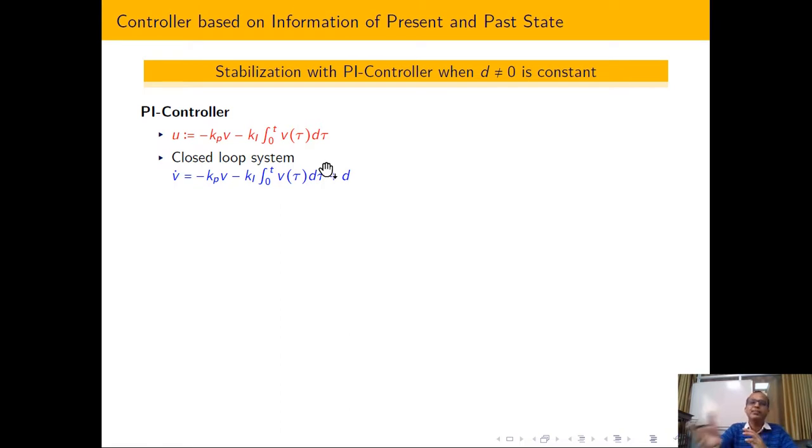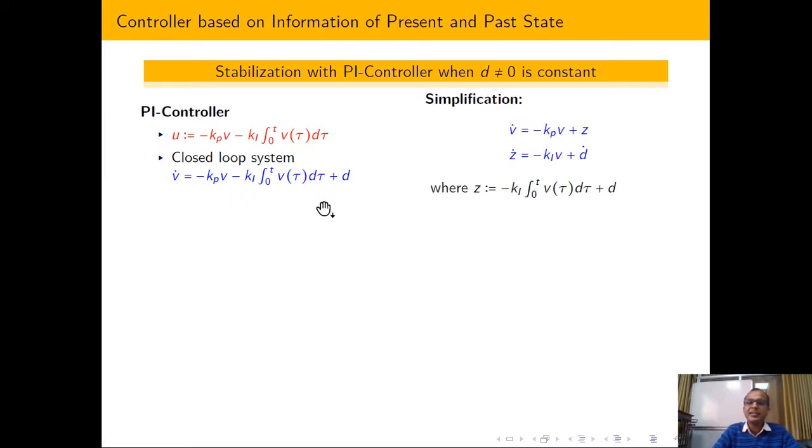So in order to capture the information of past, sometimes people say Leibniz developed calculus, sometimes Newton developed calculus. I am not going to argue who developed it, but to capture the past information I am going to apply this kind of operator, that is the integral operator. So you might now understand why we are adding some more information. Now try to see the closed loop dynamics. So this is the closed loop dynamics.